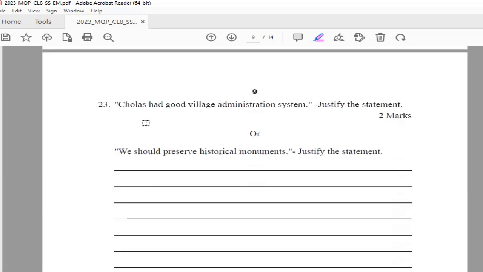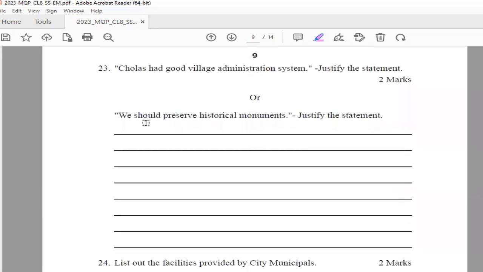Okay, now next 23rd. Cholas had good village administration system. Justify the statement. Quickly, let us see 4 to 5 points. The kingdom had been divided into Mandalam, Kotwangi, Nadu, or community of villages, and Tarakodam. There was a committee of villages called Kur in every village.